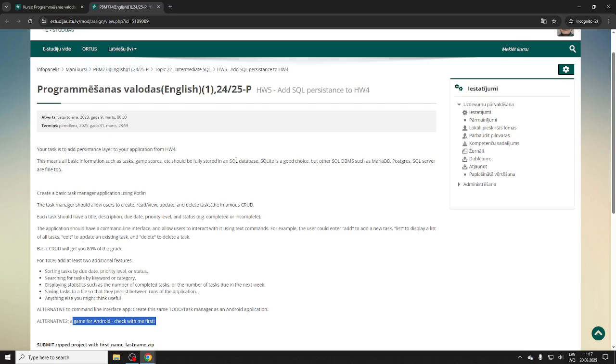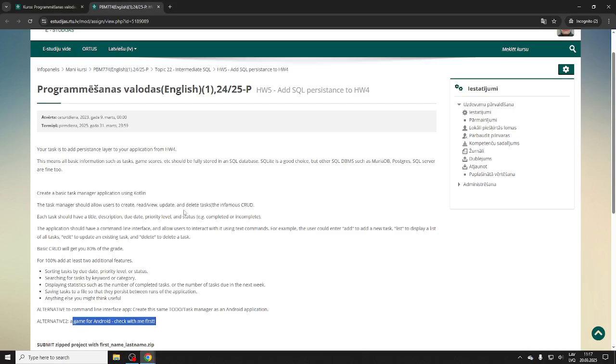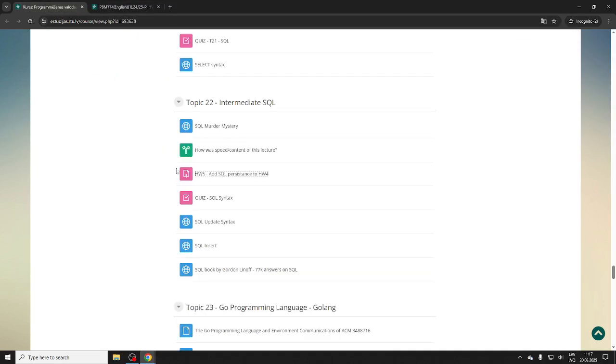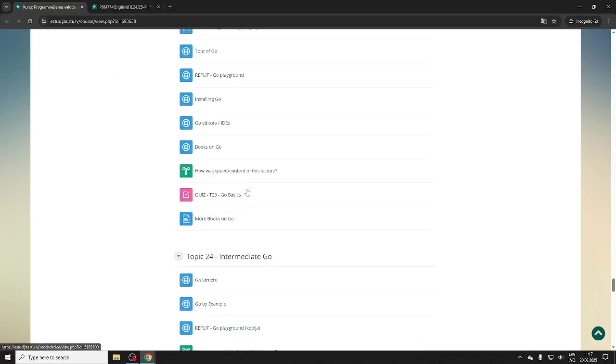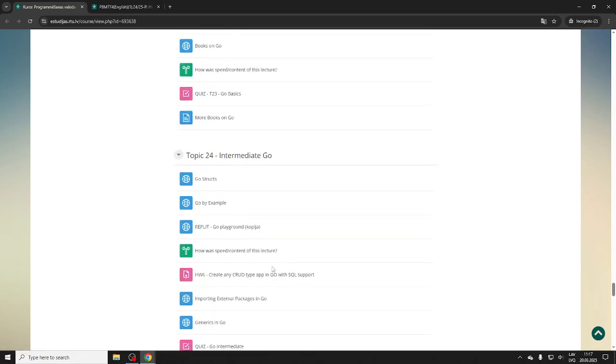Okay, so you want to do it in Go? That is going to be the sixth homework, so you could submit the sixth homework for this. This will work for you as the sixth homework. But for the fifth one, you could see how the different concepts translate between Kotlin and Go.